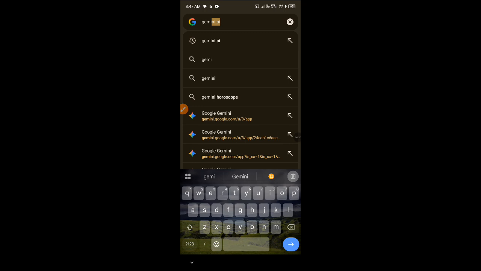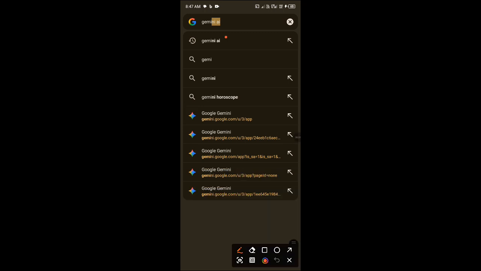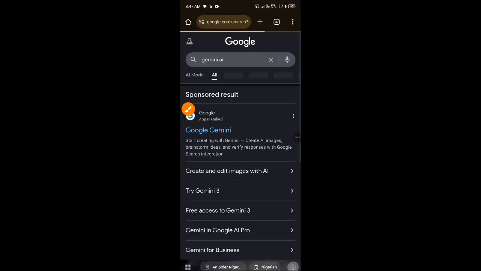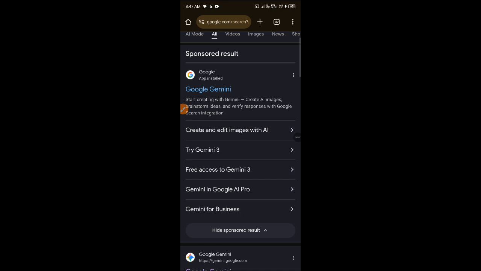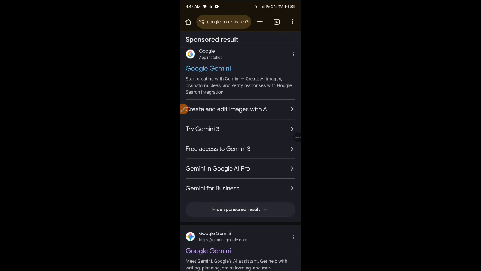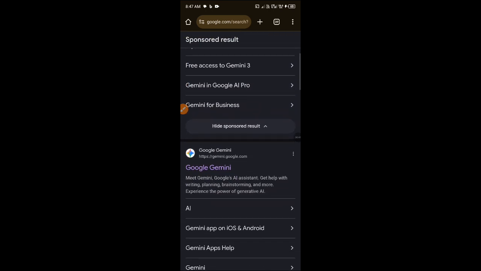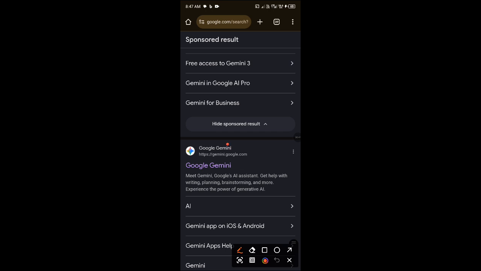Can you see it here? The first one, this one. You click on it. Now the first option, you're seeing Google app. If you want to download it, then you can click on the first one, but I don't want to download, I want to use my browser. So I'll be clicking on this one.